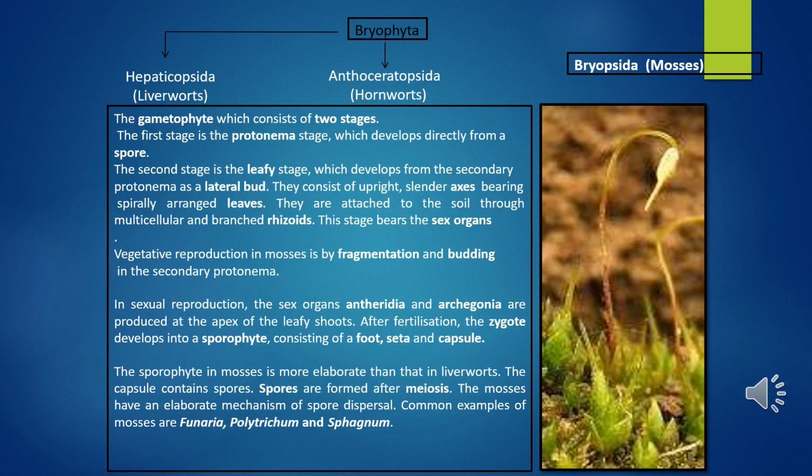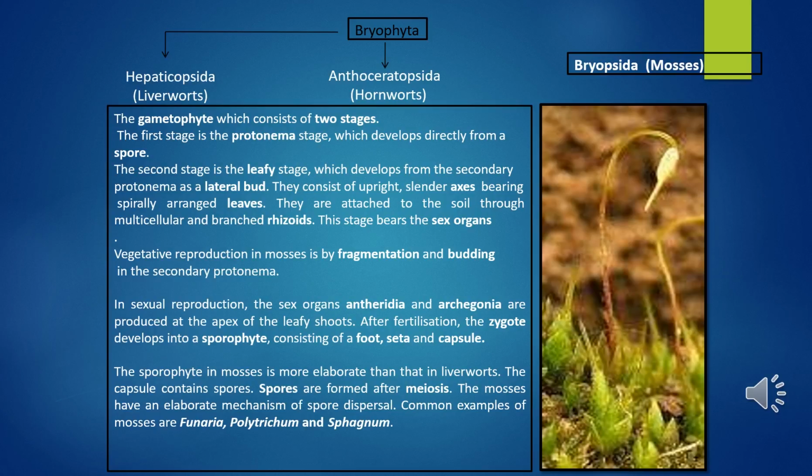The second stage, the leafy stage, develops from the secondary protonema as a lateral bud. They consist of upright, slender axes bearing spirally arranged leaves. They are attached to soil through multicellular and branched rhizoids. This stage bears the sex organs. Vegetative reproduction in mosses takes place by fragmentation and budding in the secondary protonema.